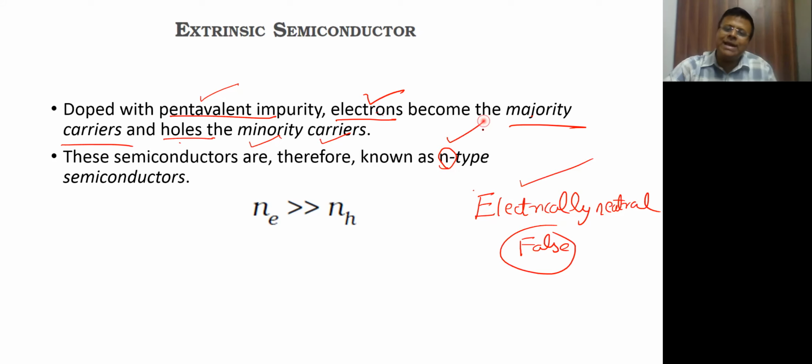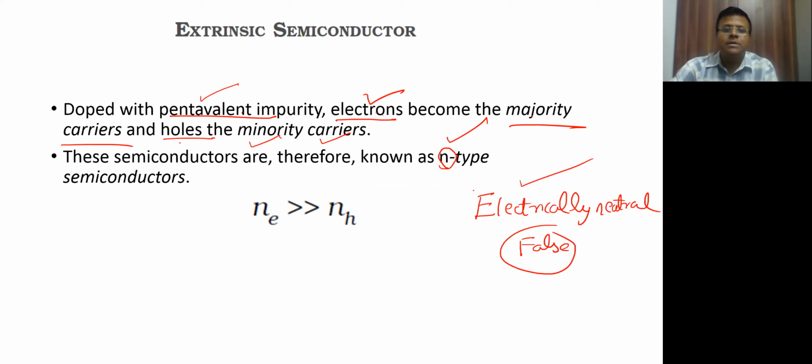Just because n is written, it does not mean that it is negatively charged. Many of us, after some time when we forget semiconductors, when we are asked the question that n-type semiconductor is negatively charged, true statement or false, everyone says true. Why true? Because they think n means negatively charged. No. It is called n because electrons are majority. Only for that reason, because electrons are negatively charged particles, that's why the name n-type was given here. It does not mean that your semiconductor is negatively charged.